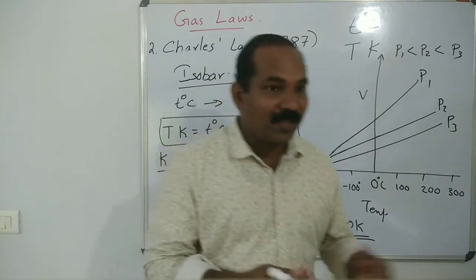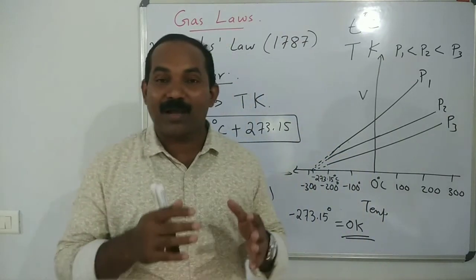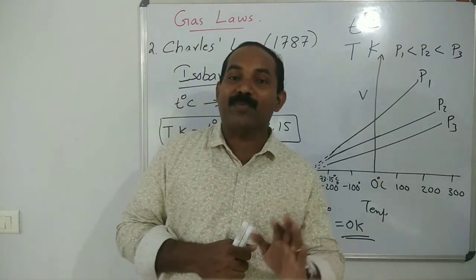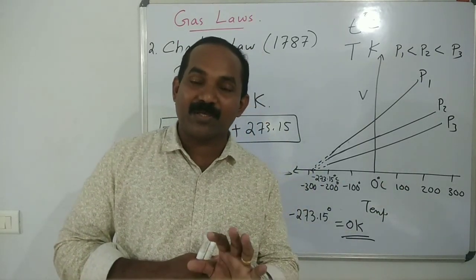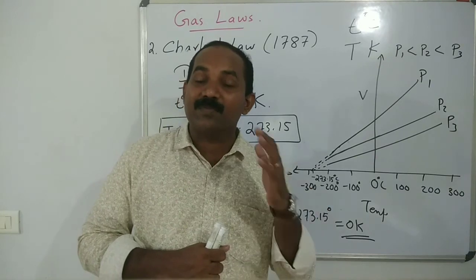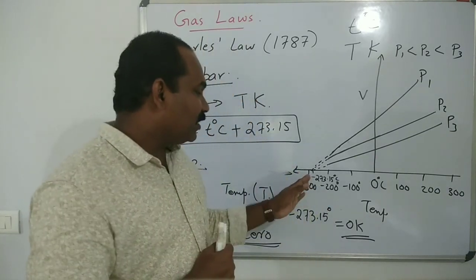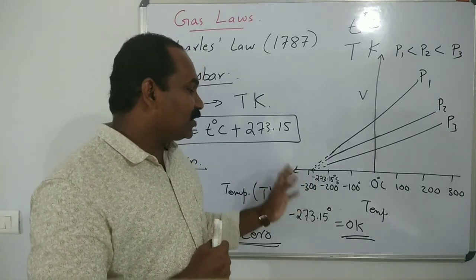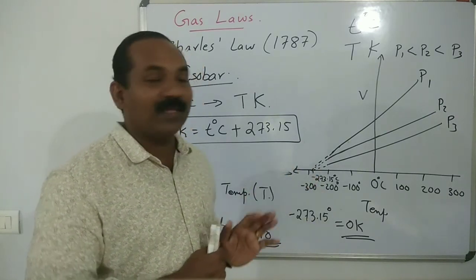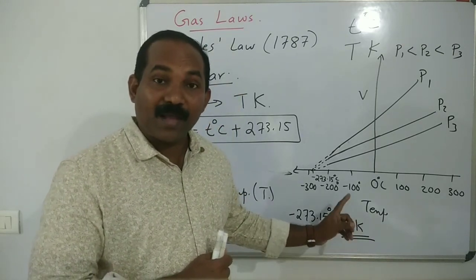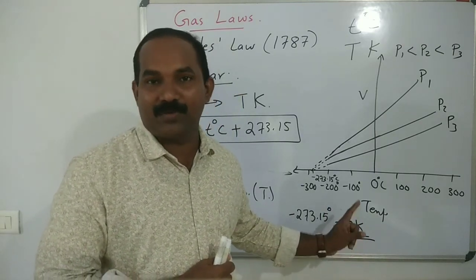Then let's conclude about Charles law. Charles law is the volume-temperature relation at a constant pressure. Volume increases by increasing the temperature at a constant pressure, and the temperature minus 273.15 degrees Celsius is equal to 0 Kelvin, and this 0 Kelvin is called absolute zero.